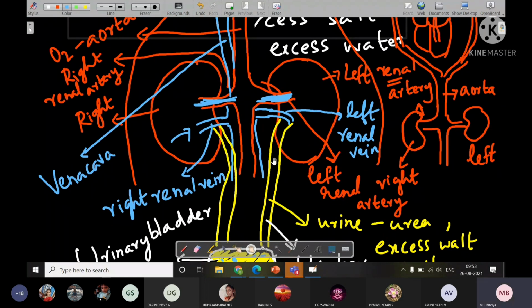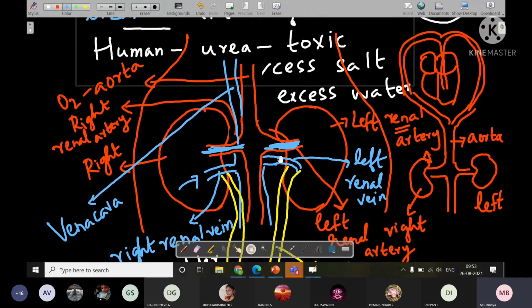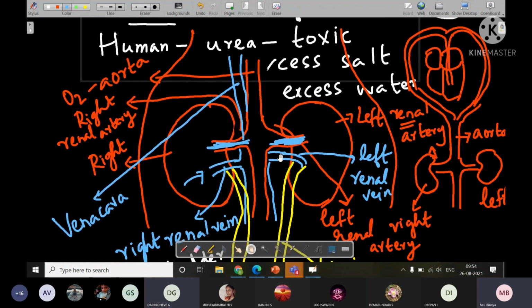Right kidney, left kidney. Yes, good. Next, what all I told, that also you remember, tell. Right renal artery, left renal artery. Yes, renal vein, renal artery, very good.